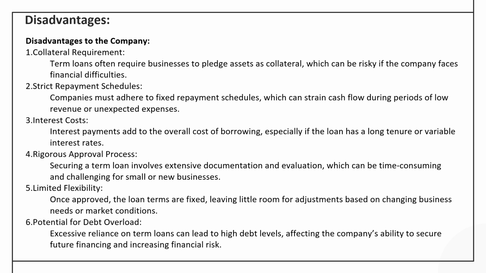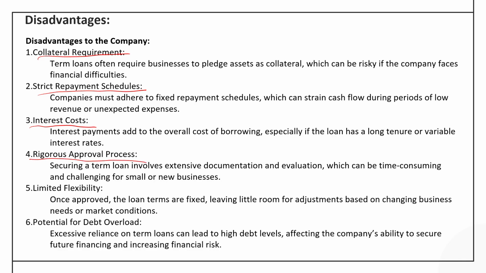Now, there are certain drawbacks of this security. First, fixed assets are kept as security, so there is a collateral requirement. A strict payment schedule, adhering to which is a compulsion for any company. There are costs associated with the term loan: the interest cost, the legal cost, some opportunity cost.